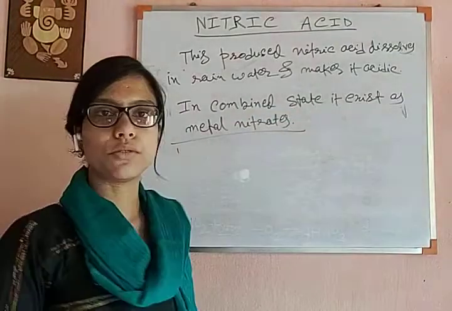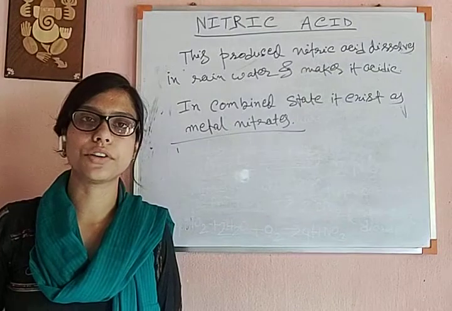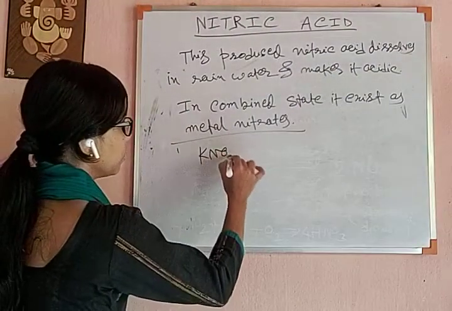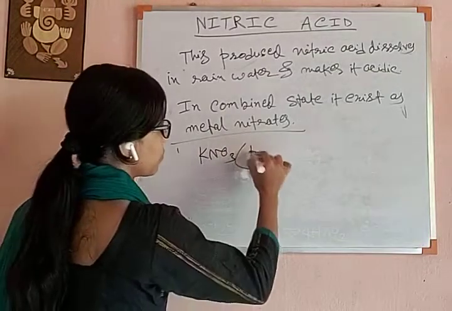One metal nitrate we have already discussed in the preparation of nitric acid, that is niter, which is potassium nitrate, KNO3.